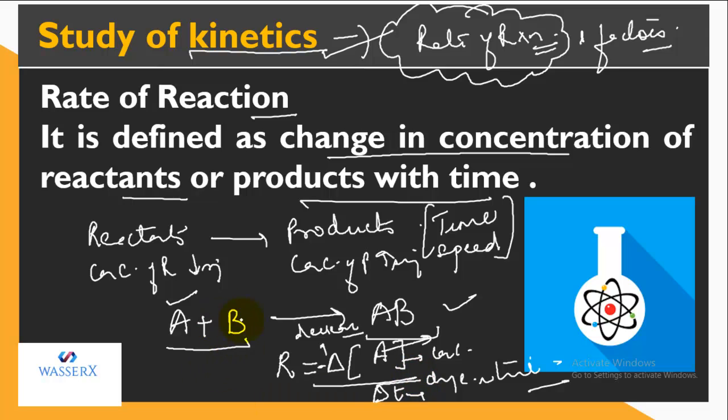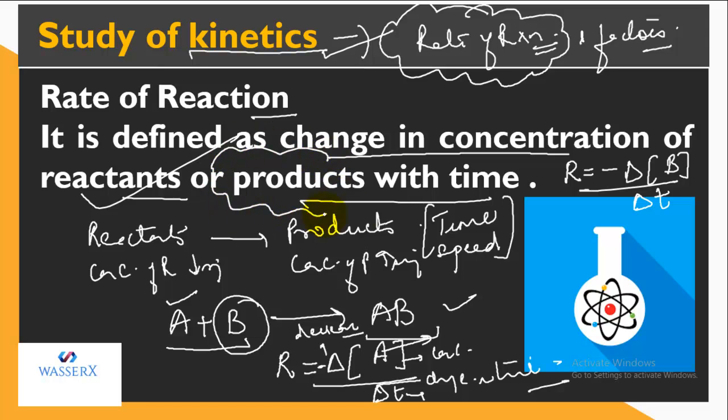Now similarly, if I need to express the rate in terms of B, what I'll write is, B is a reactant, so obviously minus change in concentration of B with change in time. So this is how I can express the rate of reaction in terms of reactant, because as we did, the rate of reaction can be a change in concentration of reactant. So this is the expression for the reactant, but it can be the change in concentration of products also.